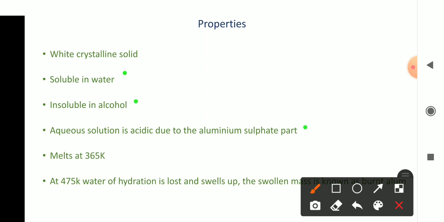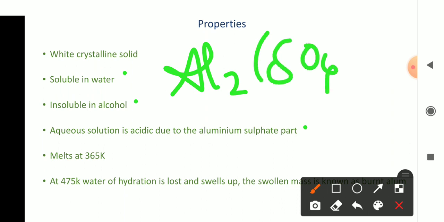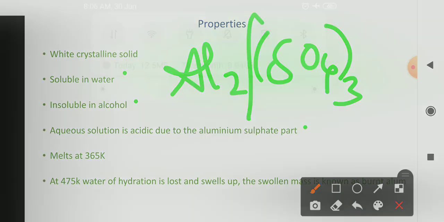Then point number 4 is here. What is given? The aqueous solution of potash alum is acidic. Okay, aqueous solution means what? When dissolved in water, that is called an aqueous solution, and this acidic nature is due to the aluminium sulfate part. What is the formula of aluminium sulfate? Al2(SO4)3 is the formula of aluminium sulfate. When we dissolve this in water, hydrolysis takes place this way.